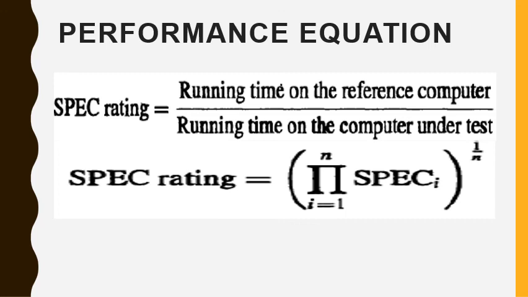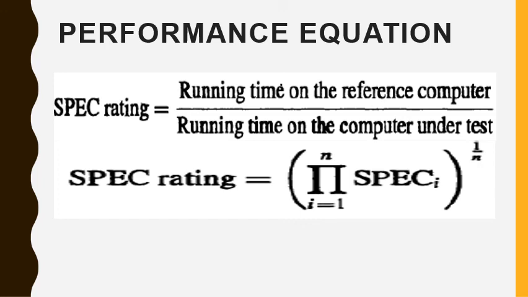For SPEC 2000, the reference computer is an Ultra SPARC 10 workstation with a 300 MHz Ultra SPARC 3 processor. The SPEC rating is computed as follows. SPEC rating is equal to the running time on the reference computer divided by the running time on the computer under test.